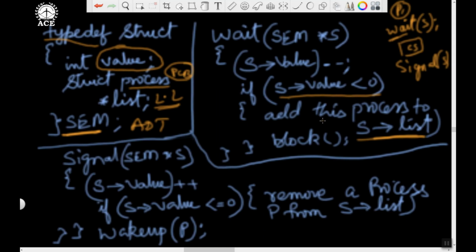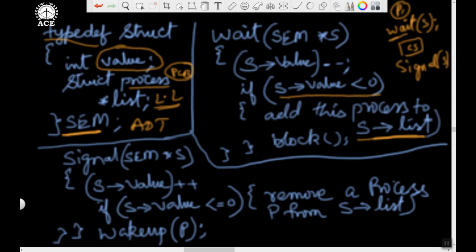Otherwise, if the value is equal to 0, not less than 0, then that process is successful in entering the critical section, as I will show in the next slide. So any process performing the down operation will decrement the current value of the semaphore by 1 and check the resultant value. If the resultant value is less than 0, then that process is unsuccessful and gets blocked. Otherwise, it is successful, it won't get blocked and enters the critical section.